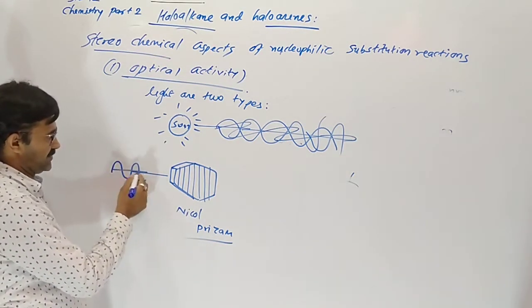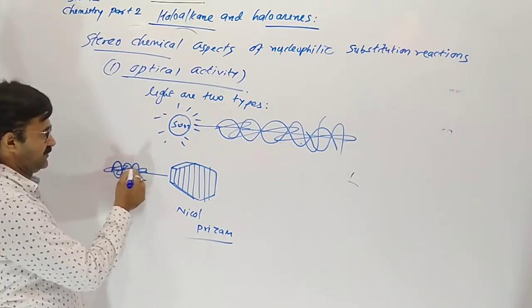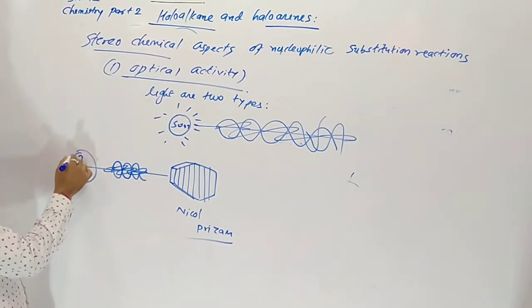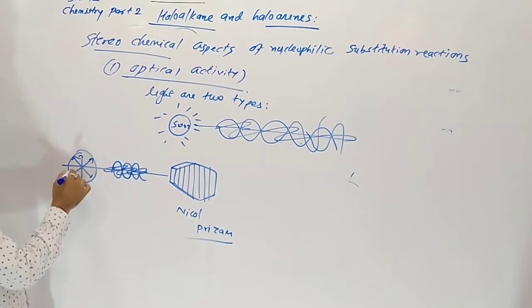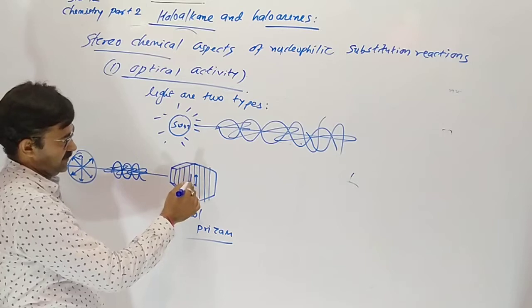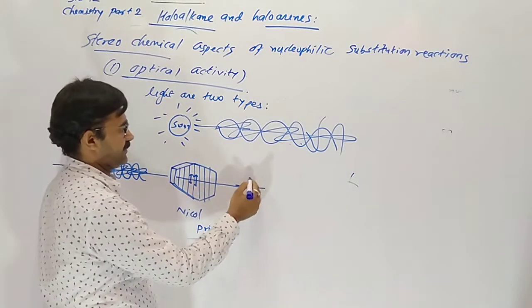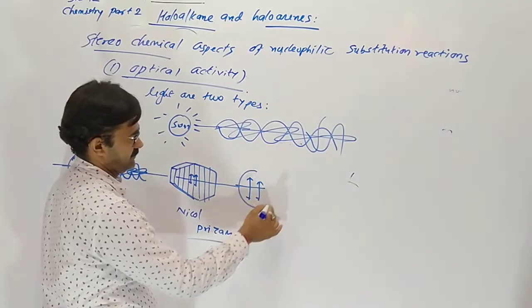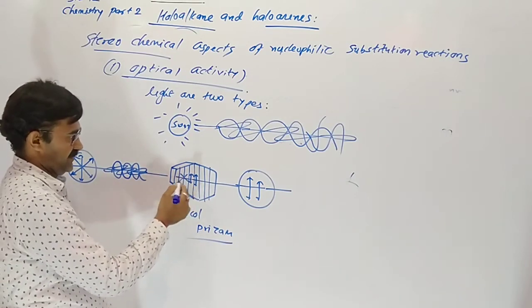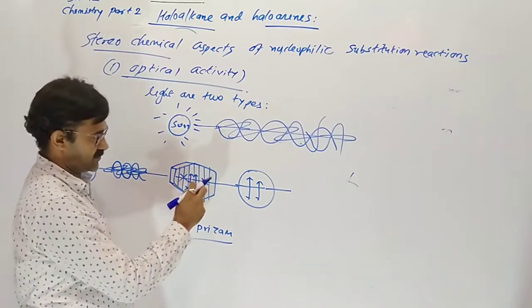When non-polarized light, meaning light vibrating in all directions, comes through it, this is another symbolic representation of non-polarized light. Light which is parallel to this imaginary line will come out. The rest of them, which are perpendicular to the imaginary line, will be absorbed.